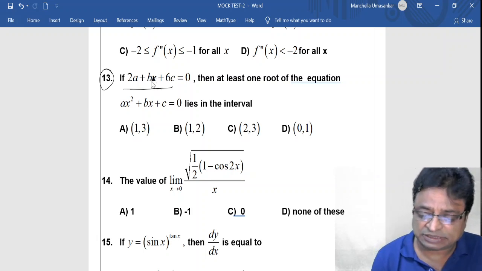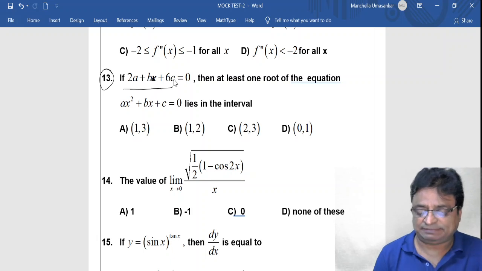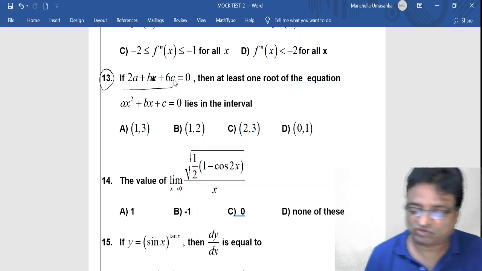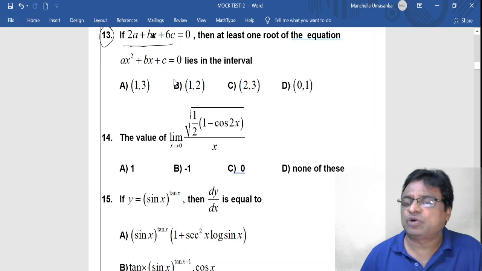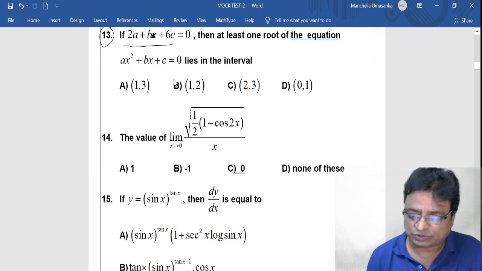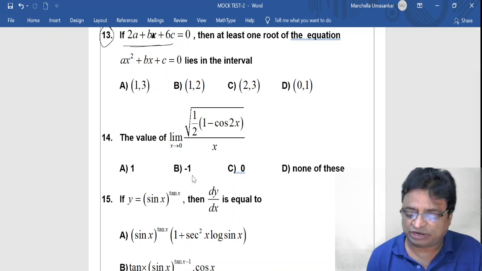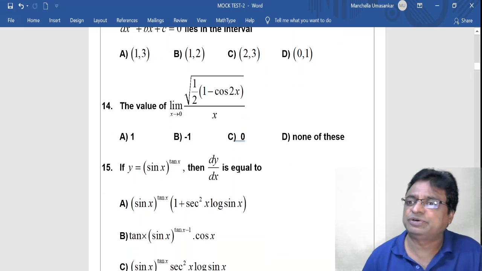2a plus b. Yes. 2a plus b plus 6c equal to 0. Okay. Now the value of limit x tends to 0, root of half into 1 minus cos 2x whole by x equal to, options: A 1, B minus 1, C 0, D none of these.